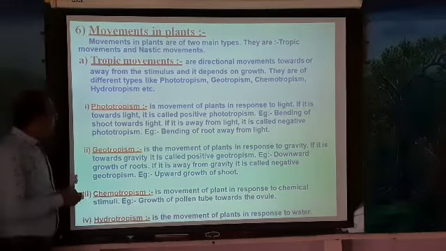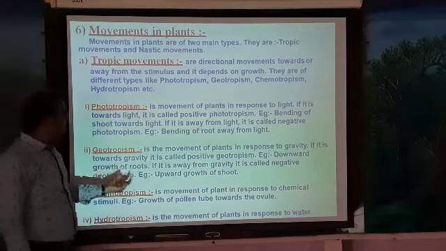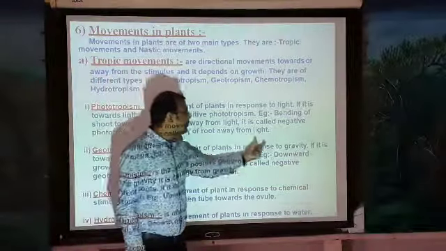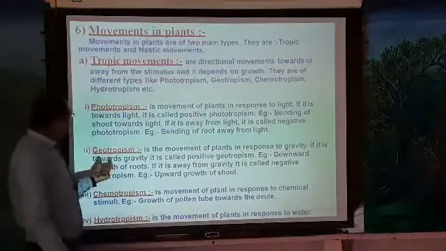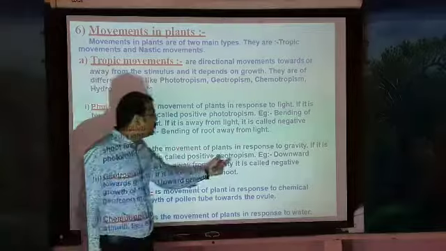This is one movement. The next one, geotropism, is the movement of plants in response to gravity. If it is towards the gravity, it is called positive geotropism.